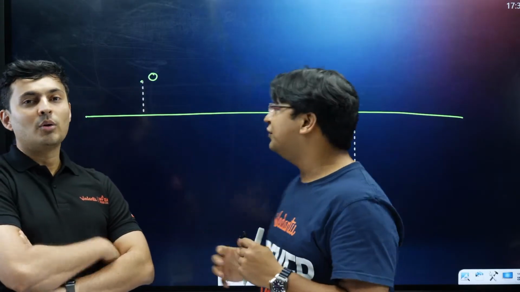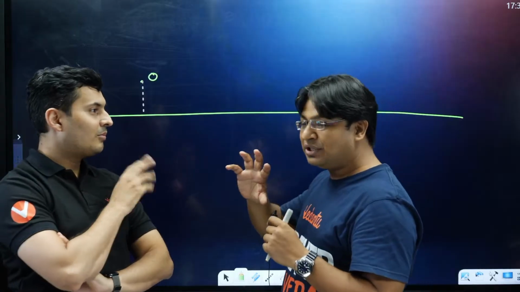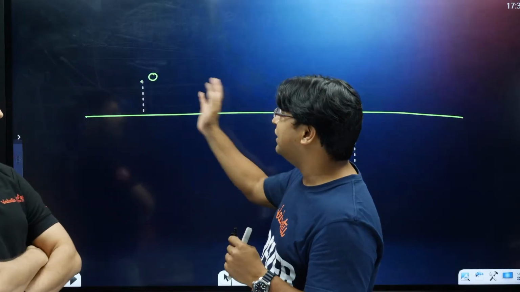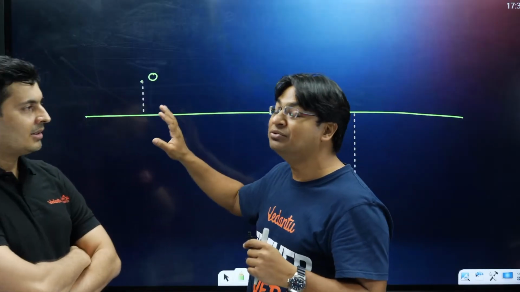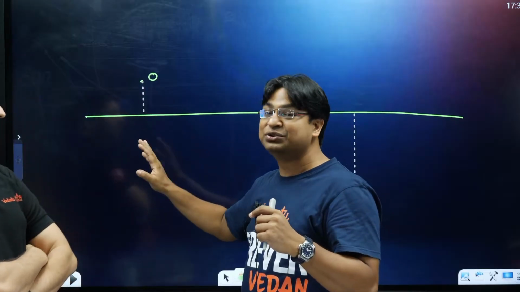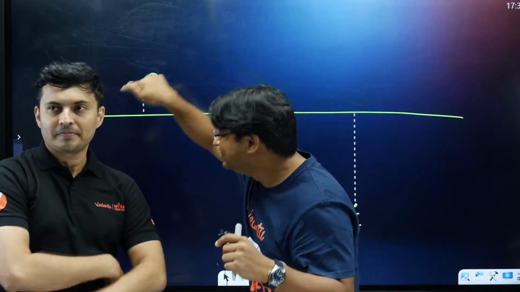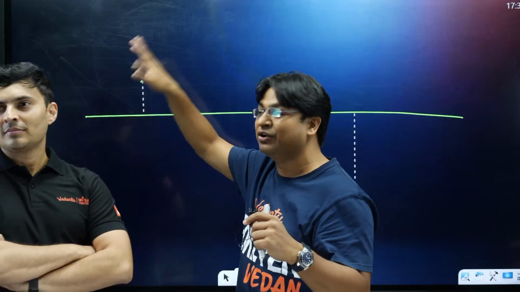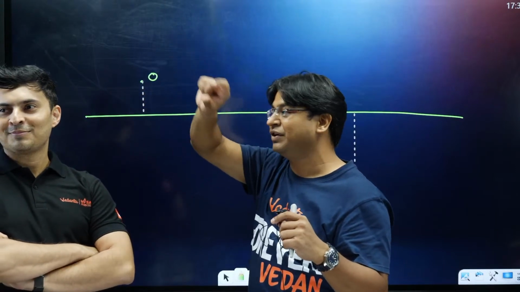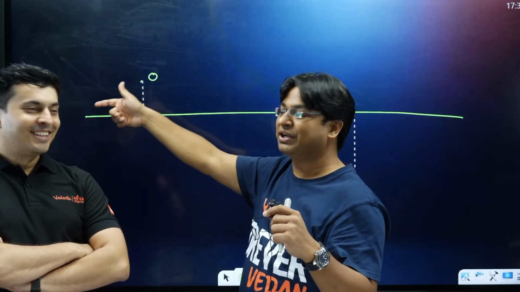That means you cannot declare that, sir, it lies to the left of O or it lies to the right. I'm not talking about the region. I'm asking you to locate it uniquely, geometrically, that this is where the mirror would be, not even 1 millimeter to the left of it, not even 1 millimeter to the right of it.